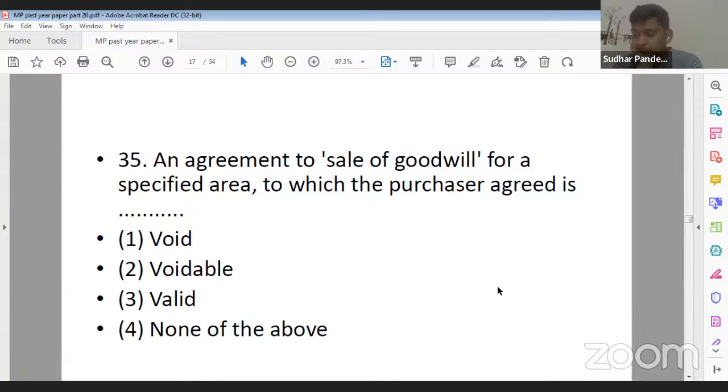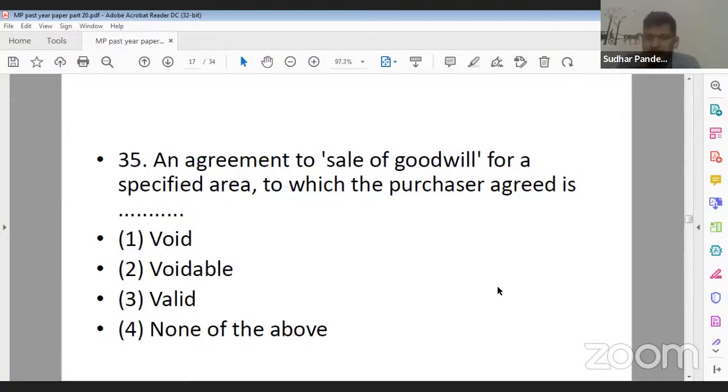An agreement to sell the goodwill for a specified area to which the purchaser agreed is option 1 void, option 2 voidable, option 3 valid, and option 4 none of these or none of the above. What should be the correct answer? Ankita ji is saying 2, voidable. Why voidable, Ankita ji? Is there any specific reasoning you are applying behind it?